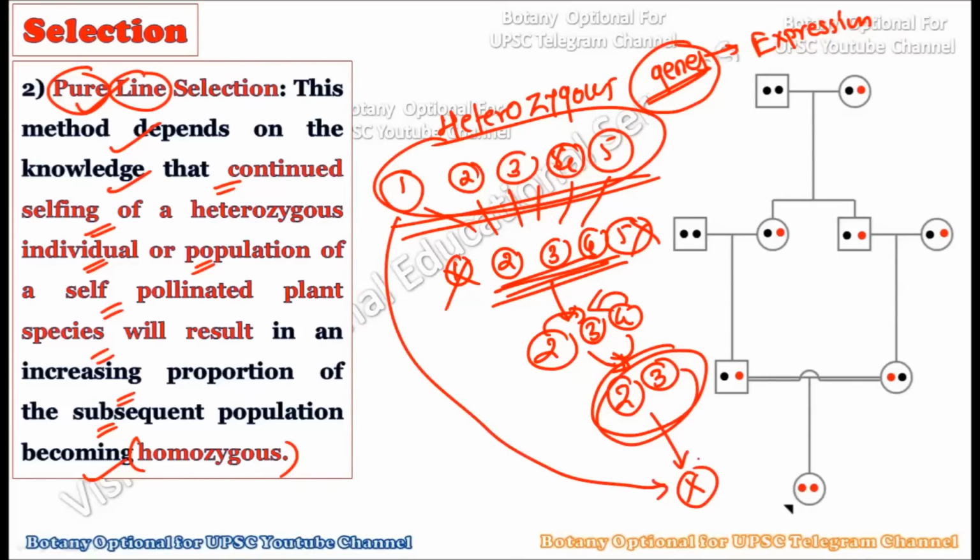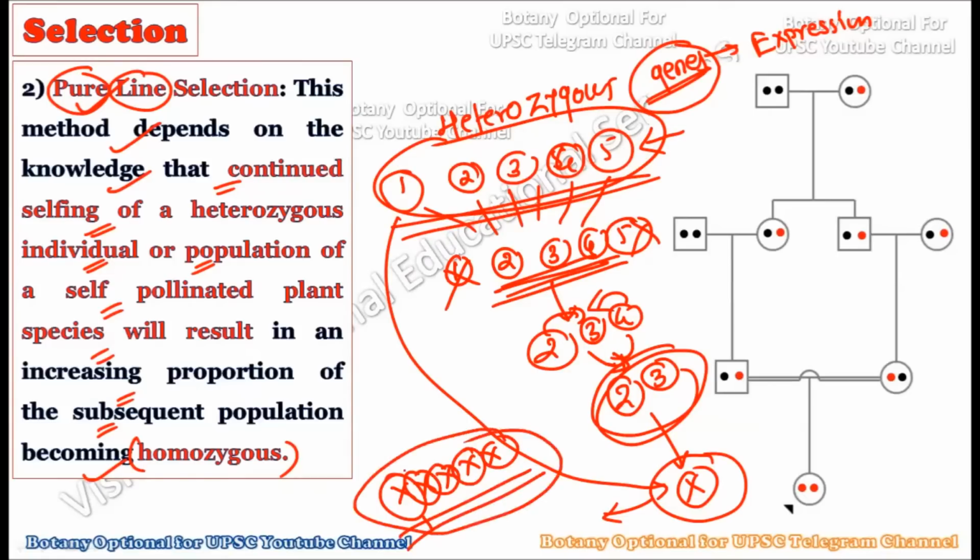So you can say now all the desirable characters which are found in the variability, in the heterozygosity, are now all found in the single plant species. And this single plant species, upon its selfing, we can create many plants of this pure line. So basically we have created the final population which has a very unique genetic combination, and all are similar on the genetic lines. Hence we have converted the heterozygous plants into homozygous plants, okay.